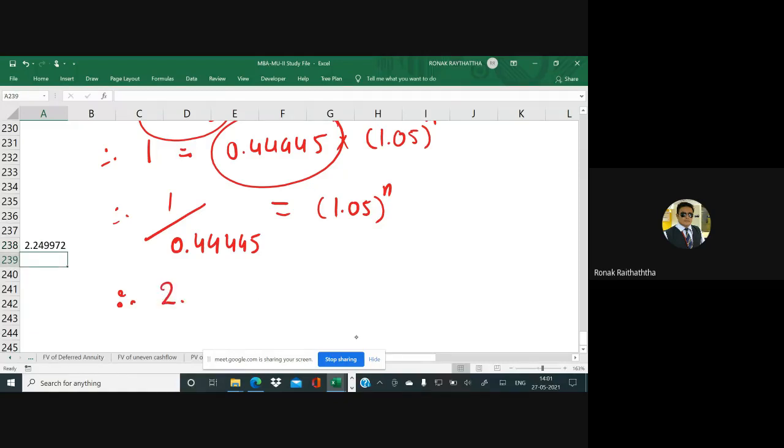Sir, we have got 2.2499 equal to 1.05 raised to n. 2499 can also be written as 2500, because that would also be quite a good approximation. But still, we'll be taking the exact answer we have got till now.